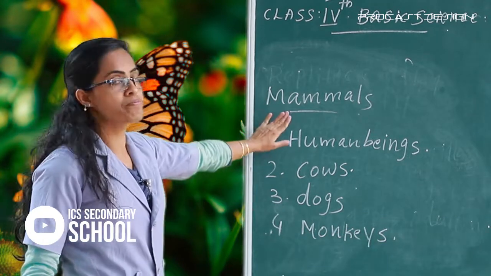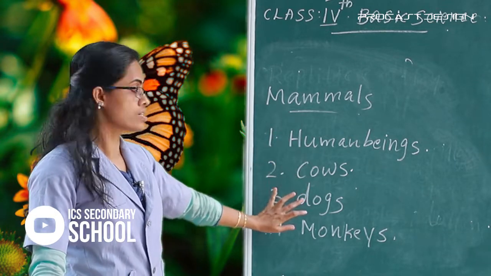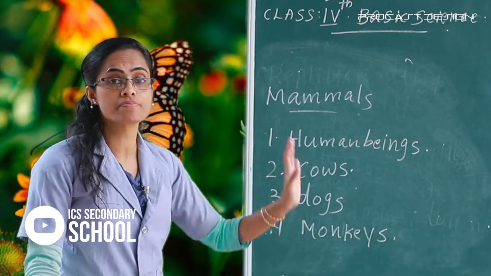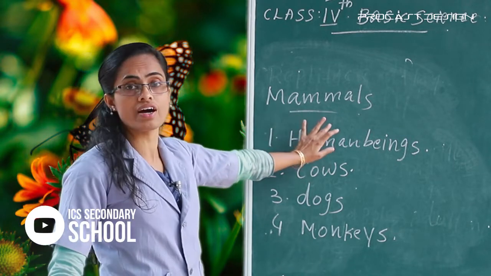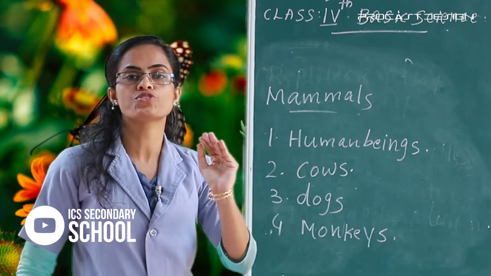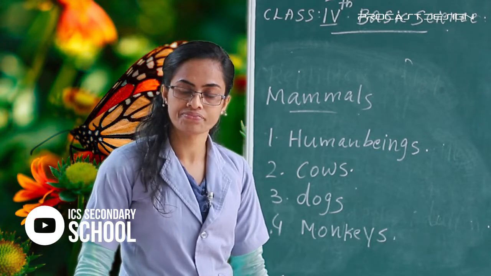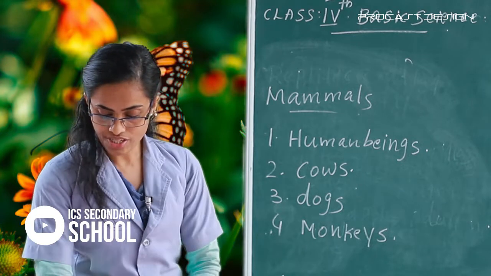Then what are mammals and different examples? Human beings, cows, dogs, monkeys. Clear? Then what are mammals? The animals that give birth to young ones and produce milk to feed them, that is called mammals. Clear? Yes. The next one, listen here.